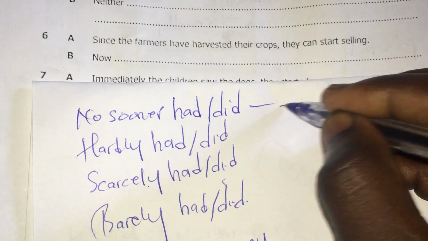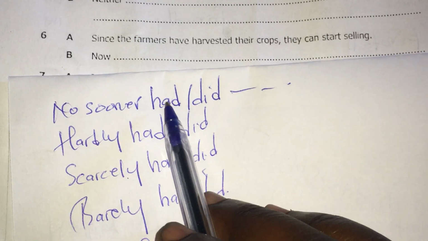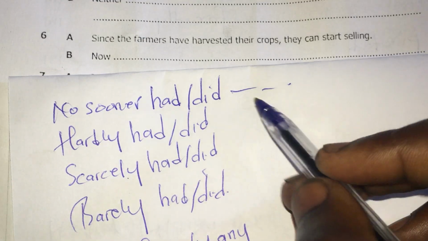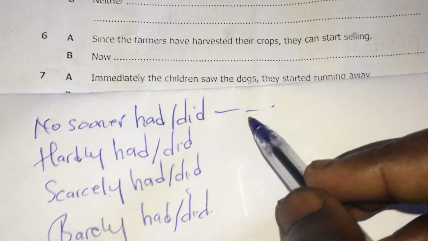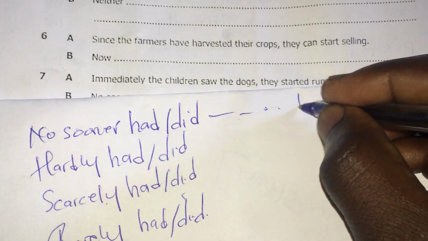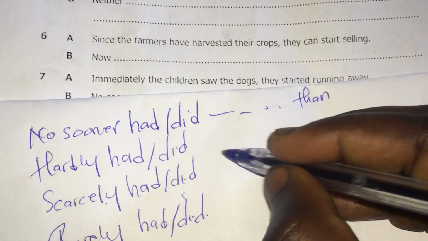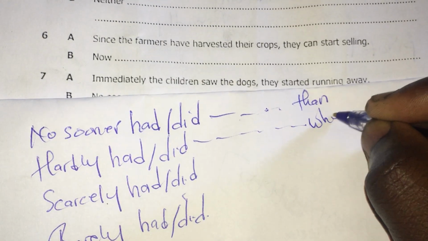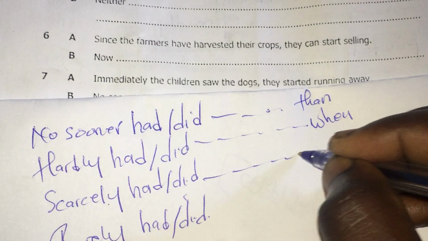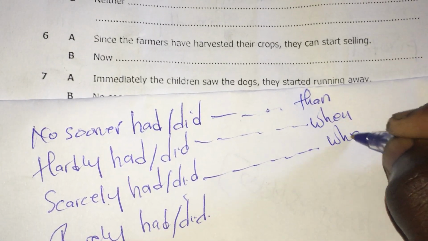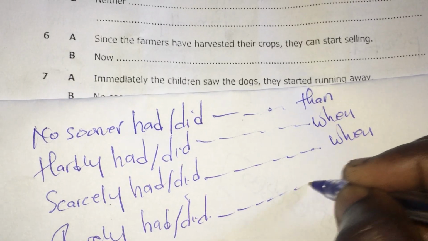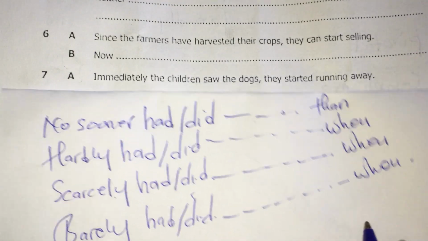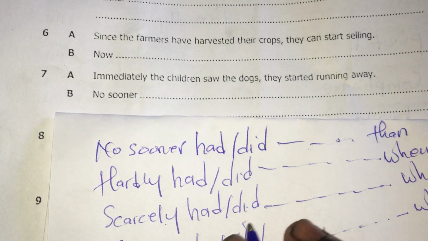So here no sooner goes with the words had or did, including the other words which are down. Then now in your sentence, where there is a comma, you have to replace it with the word than. Where there is a comma, if it says hardly, you have to replace it with the word when. If it says scarcely, you replace it with the word when. When it says begin barely, where there's a comma in your sentence, you replace it with the word when. Now let us answer the question.